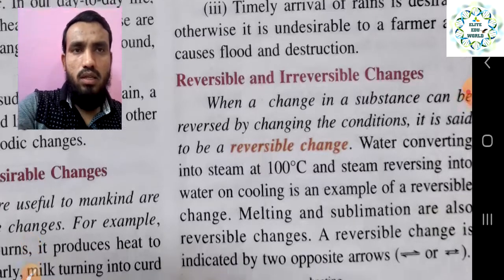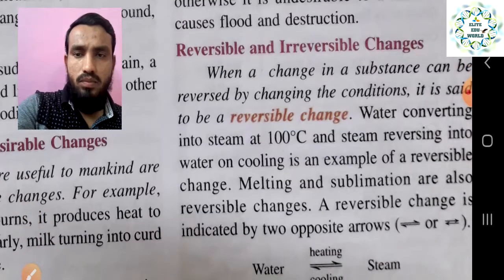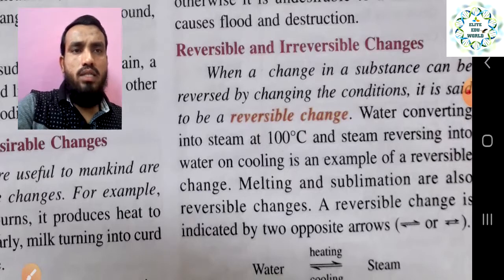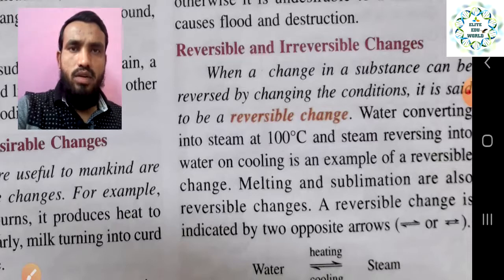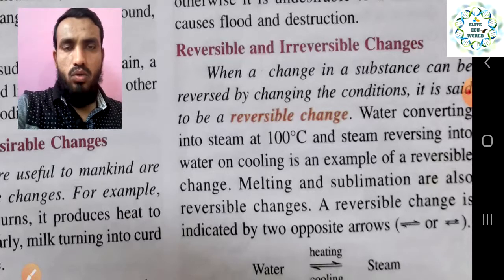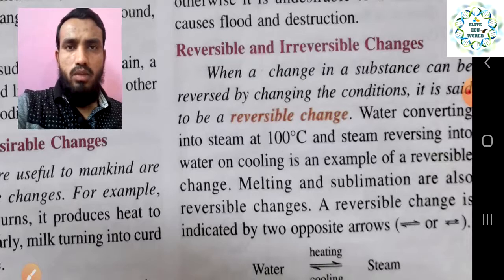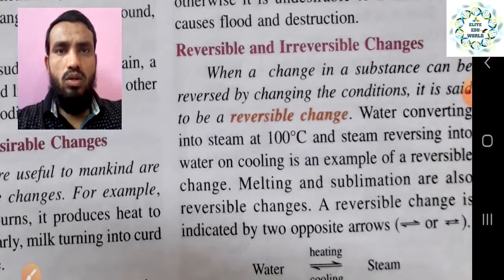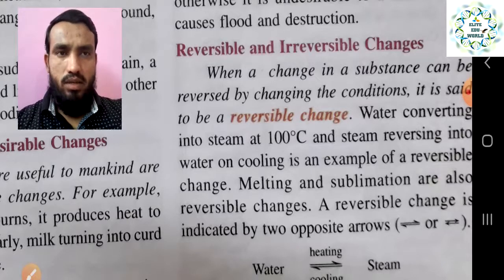If the change can be reversed, it is called a reversible change. When the change in a substance can be reversed by changing the condition, if we change some conditions and the substance can come back to the original state, that is called a reversible change, right?